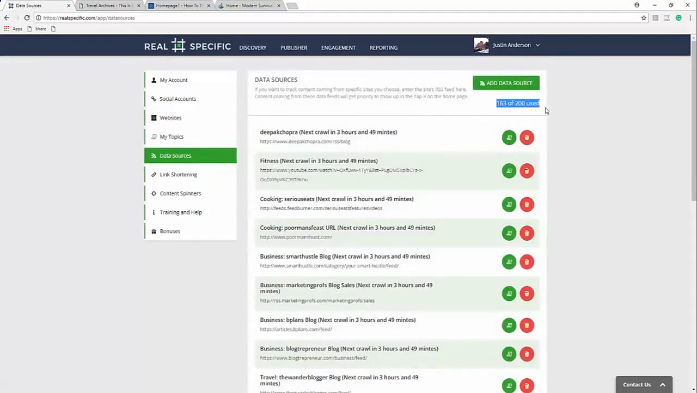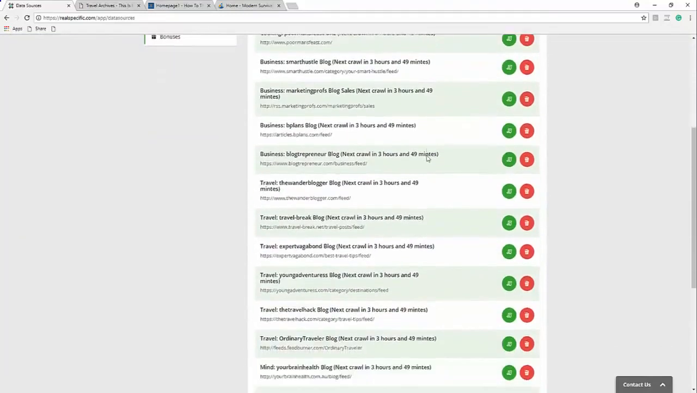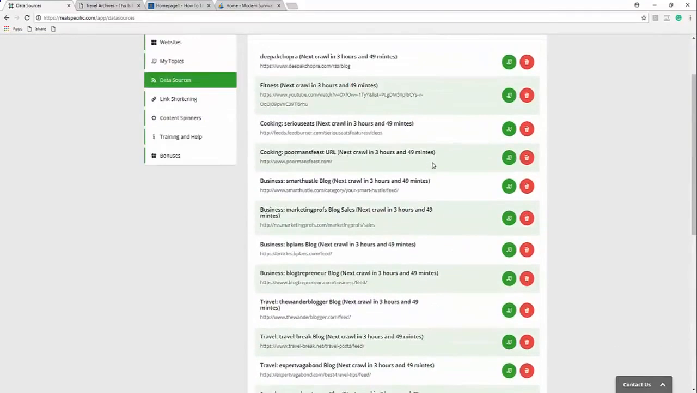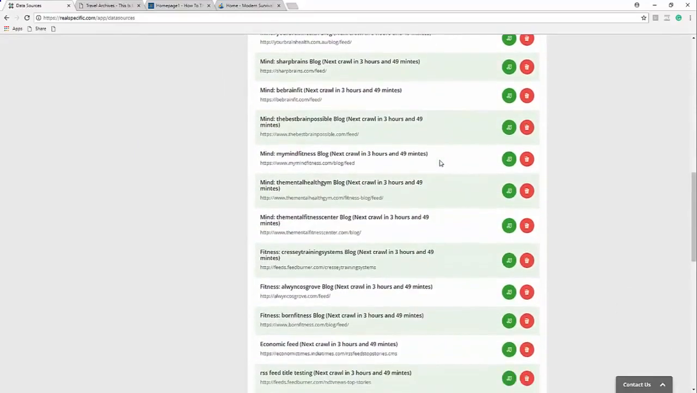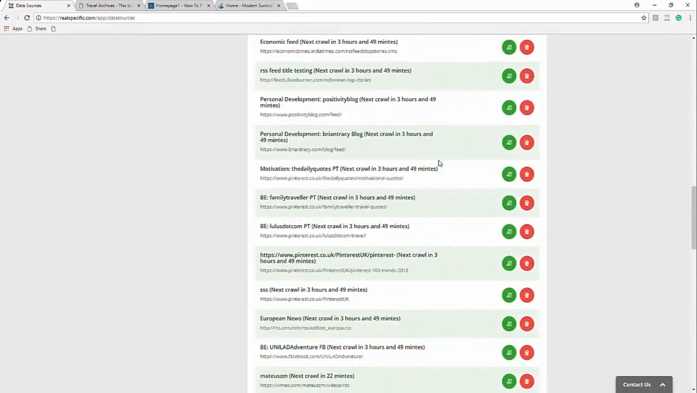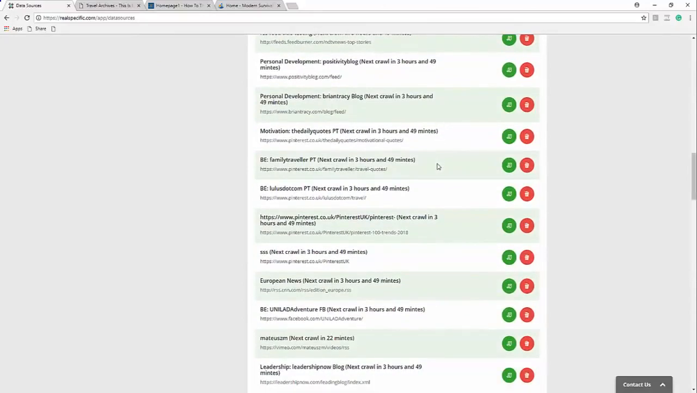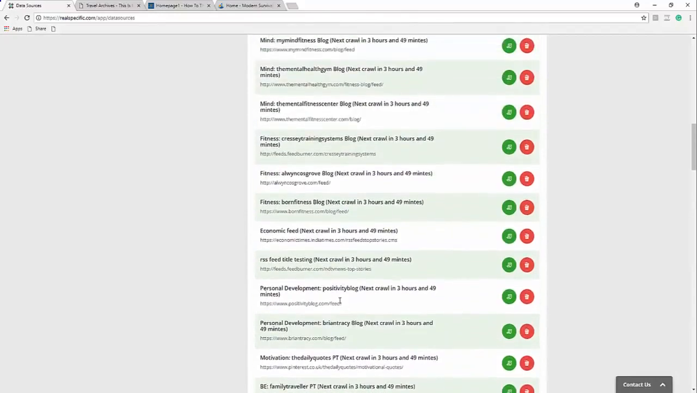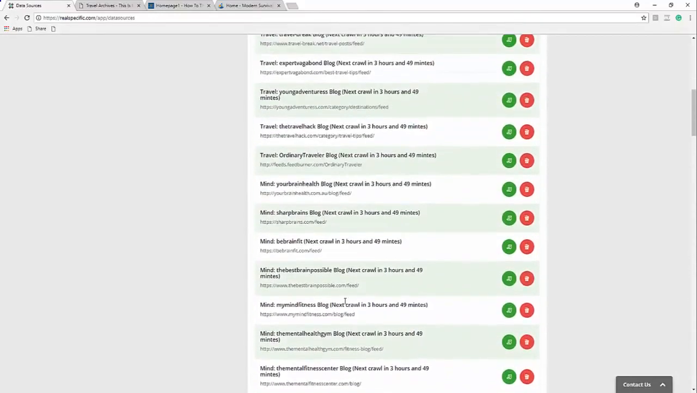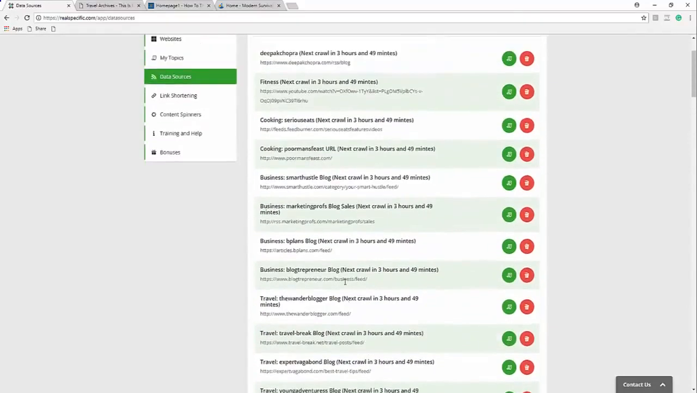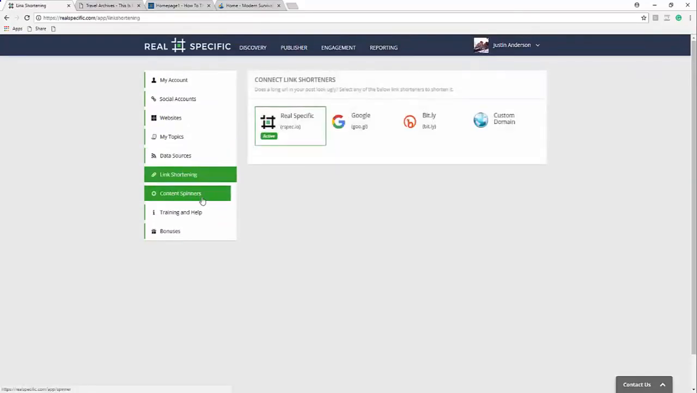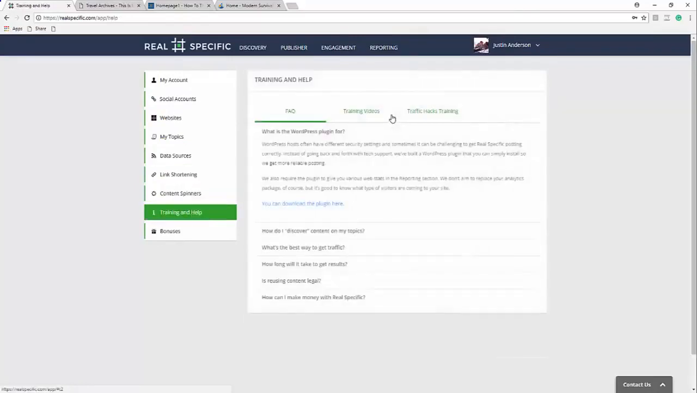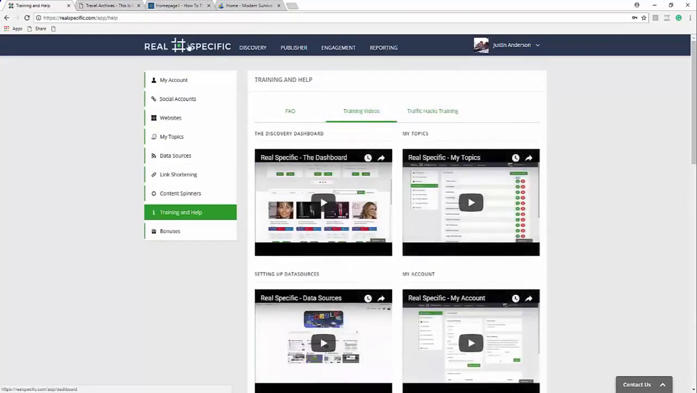my data sources. I have just an insane amount, way too many, but you can see that I've been doing every single topic you could ever think of: business, leadership, marketing, travel, mind, fitness, motivation, I mean, just everything, cooking, recipes, it doesn't matter. So we can get Pinterest, YouTube, RSS feeds, FeedBurner, the list goes on, Facebook pages. There's just no types of content that we're not going to be able to get. We've got link shorteners, we've got content spinners, we have an insane training section.